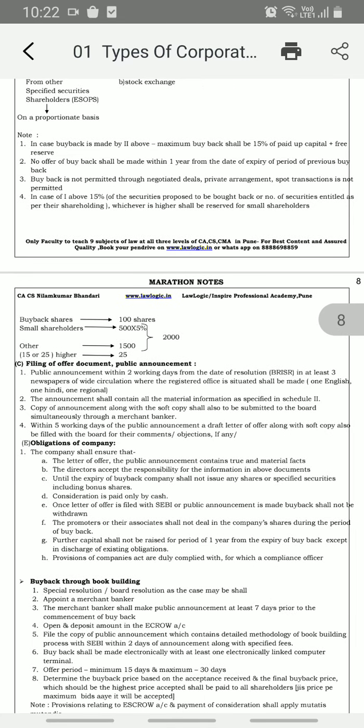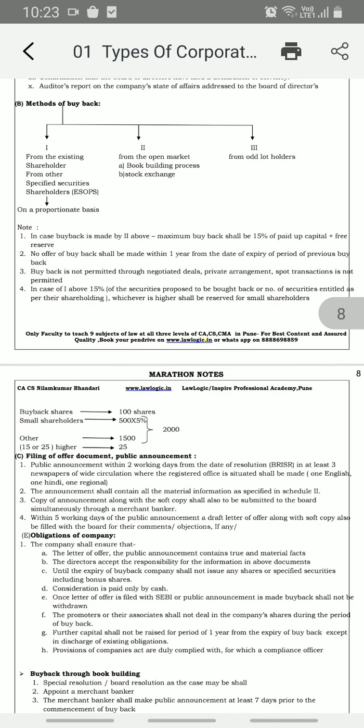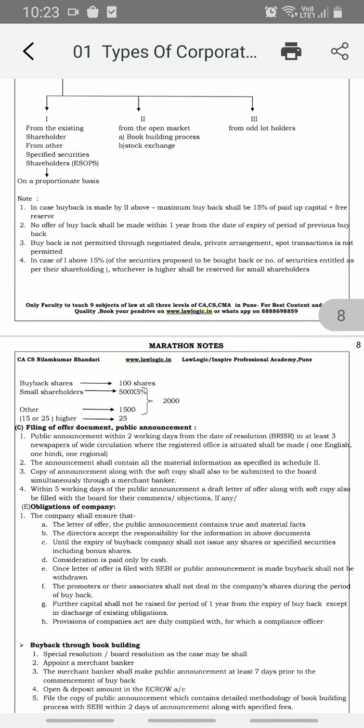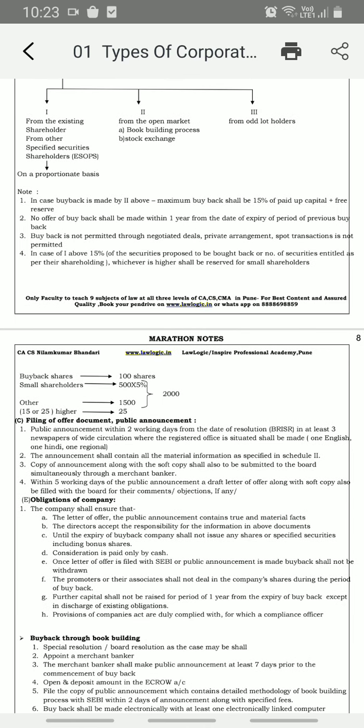So in case of buyback made by the above, maximum buyback can be 15% of the paid up share capital plus free reserves. Which second method are they talking about? In case of open market, there is 15% of paid up share capital plus free reserves, and no offer of buyback shall be made within 1 year after the date of expiry of the previous buyback.